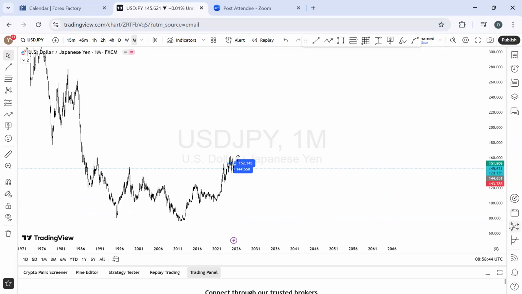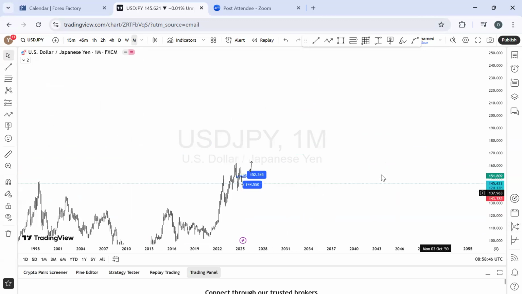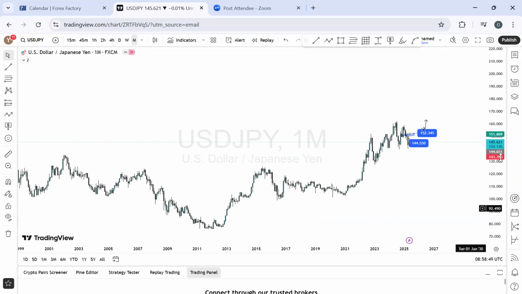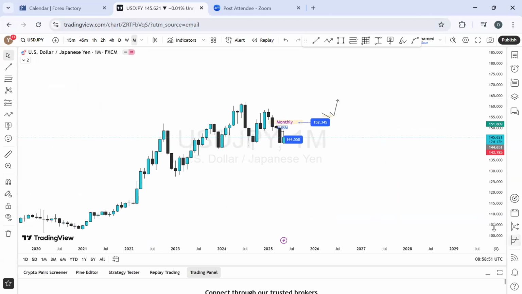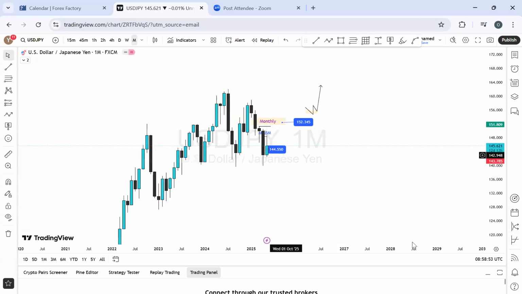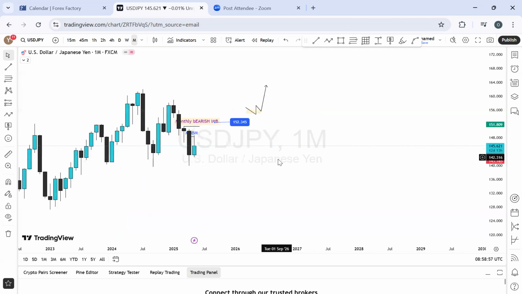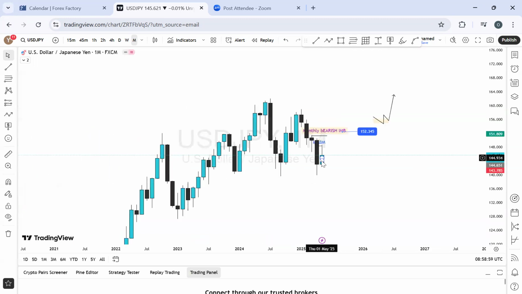Okay, that will be determined by the fundamentals. But ideally, let's see what we have right here, right now. On the monthly time frame on USD JPY, let's see the opportunities we have in the market. So right here, we have the bullish momentum for this particular month, which is the month of May. And we also anticipated that a long time ago.